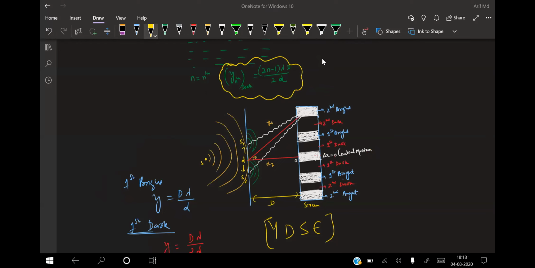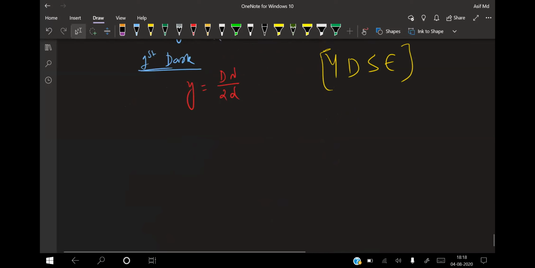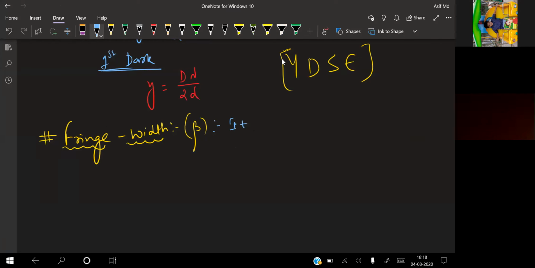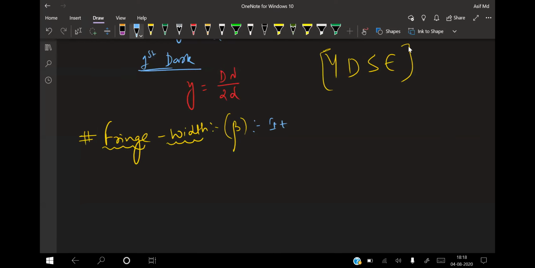Okay. So we'll define a term right now here. Fringe width, F-R-I-N-G-E, fringe width, represented by beta. Try to understand the terminology very carefully.